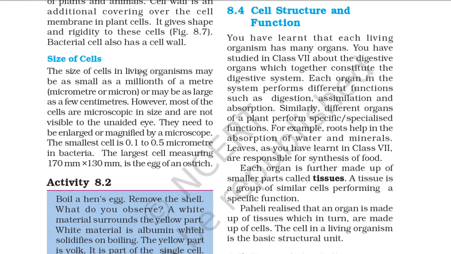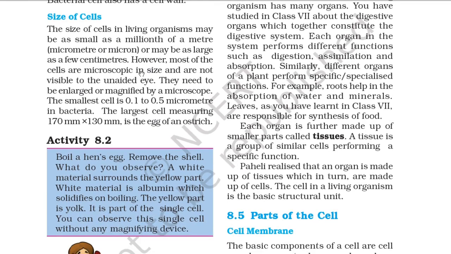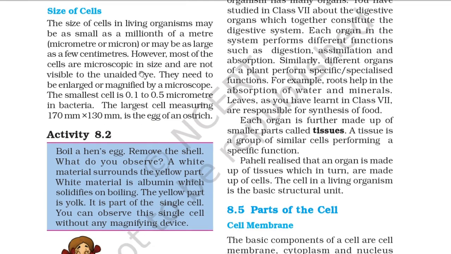For example, roots help in the absorption of water and minerals. Leaves, as you have learned in class 7th, are responsible for the synthesis of food. Each organ is further made up of smaller parts called tissues. A tissue is a group of similar cells performing a specific function.